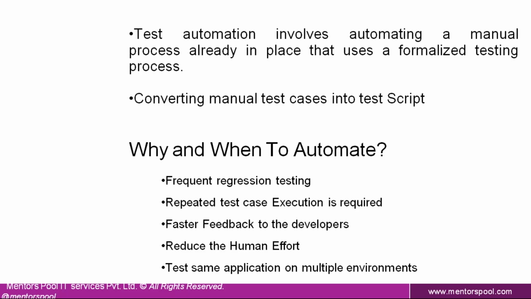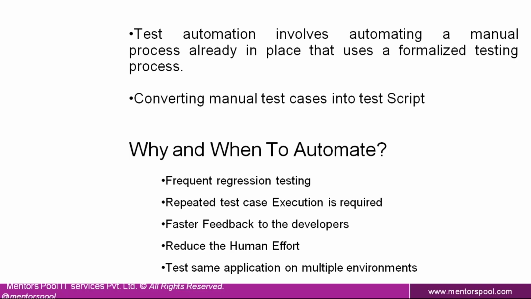If the customer requests, as per the customer requirement, you need to test the application on different environments. Different environments can be different operating systems or different browsers, to check compatibility on different browser versions as well as different operating systems.